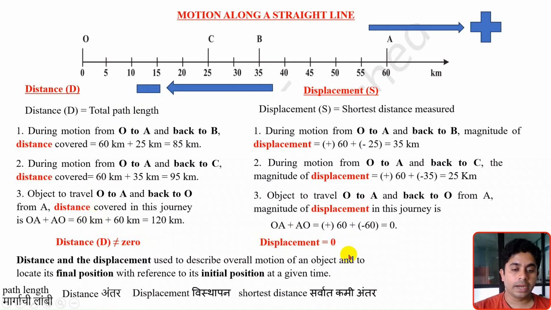So displacement can be 0, but the distance corresponding to this journey from O to A and back to O is a non-zero value. Displacement can be 0, but distance can't be 0. It is a non-zero value. So this is the comparison of distance and displacement. We will discuss this in detail in coming videos.